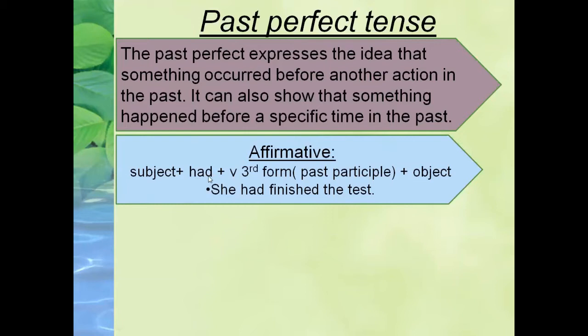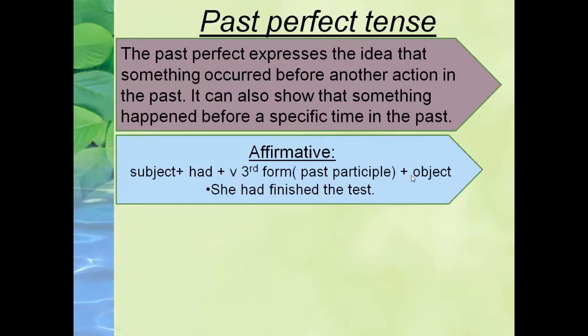Then had is the helping verb of past perfect tense. This is the helping verb. The only helping verb we use in past perfect tense is had. Then we use the verb's third form. It is also called the past participle. Verb's third form is also called the past participle of the verb. Okay, students.